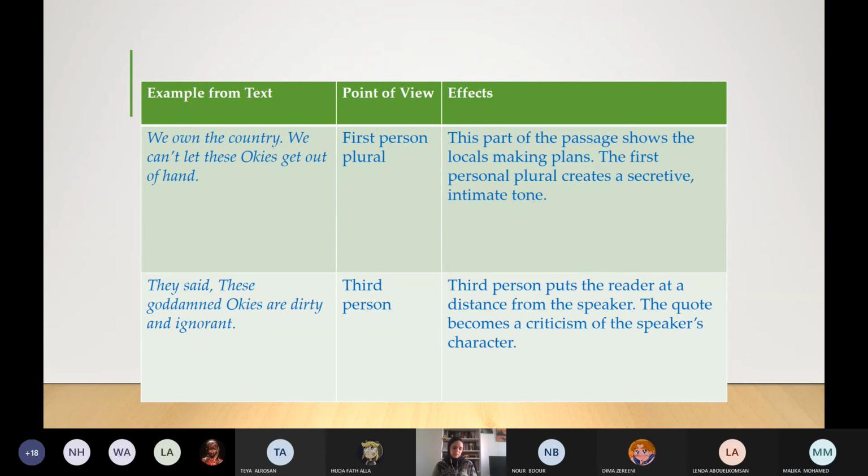Yes. Okay, so the third person puts a distance from the speaker, because he is not talking directly to you. And here it is a criticism of the speaker's character itself. It shows how hateful they are toward the Okies.